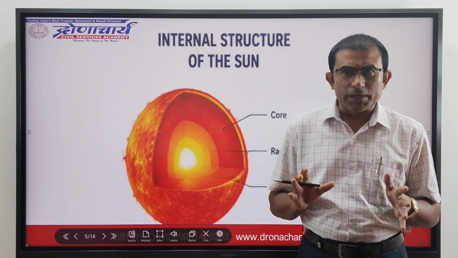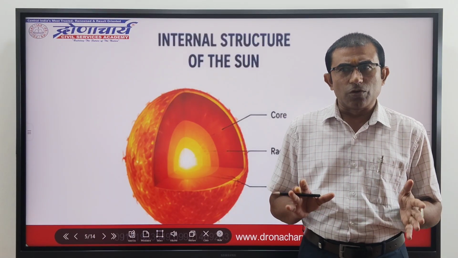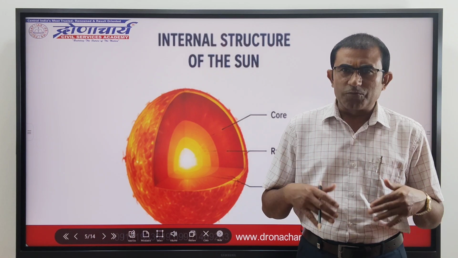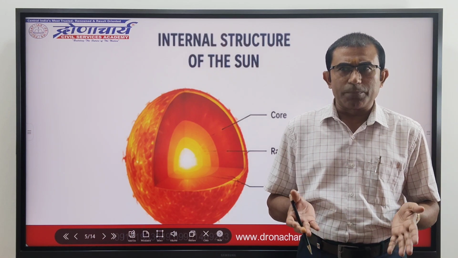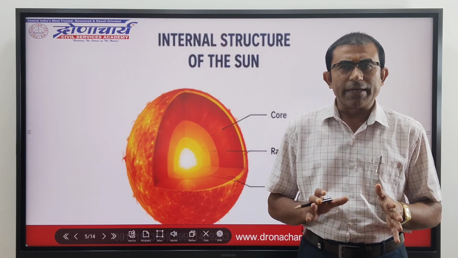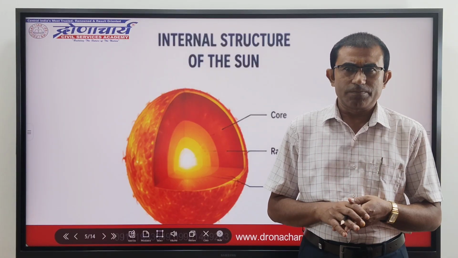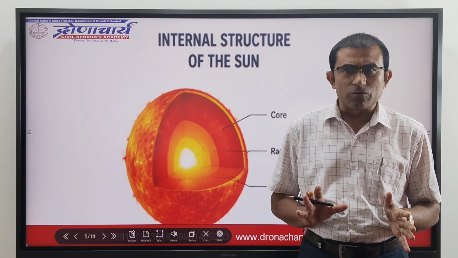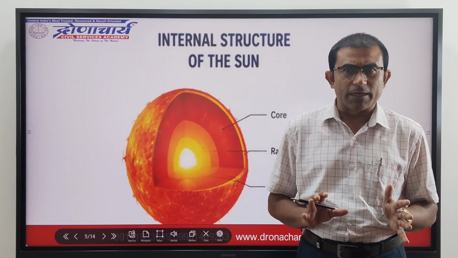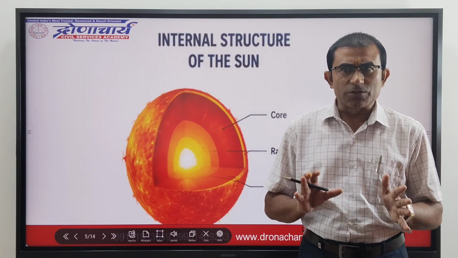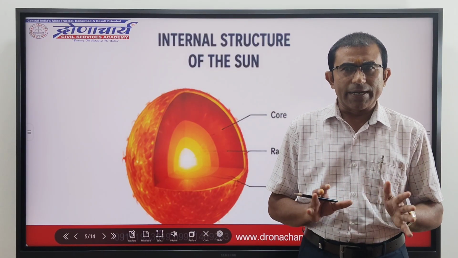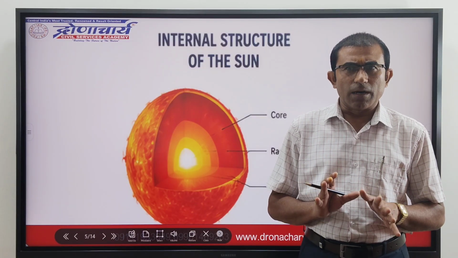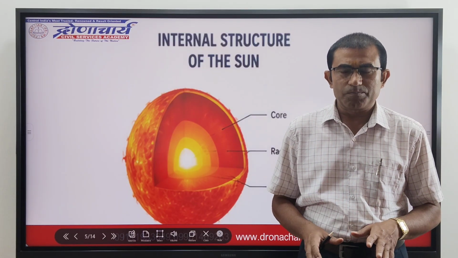Above the core is a region known as the radiative zone, named for the primary mode of transporting energy across it. This region starts at about 25% of the distance to the solar surface and extends up to about 70% of the way to the surface.